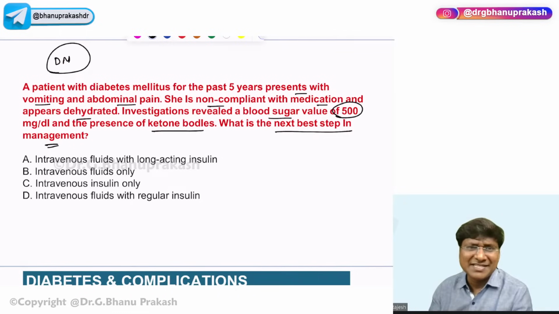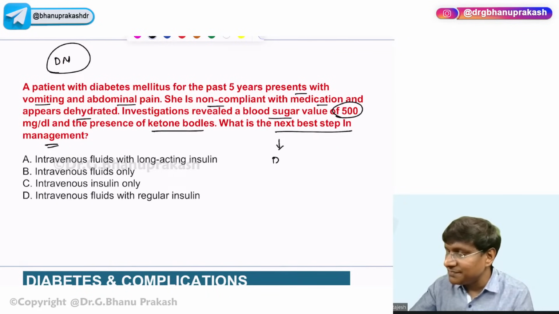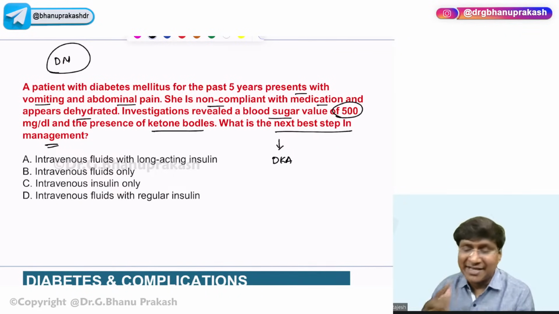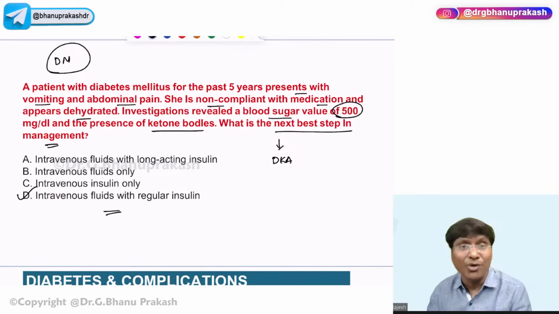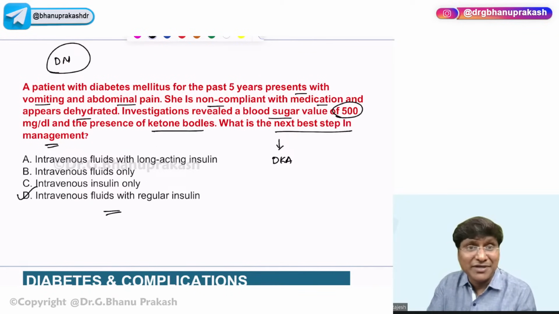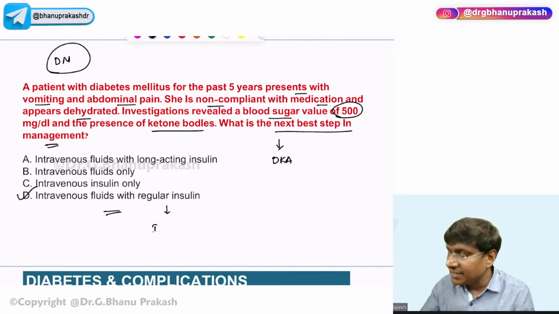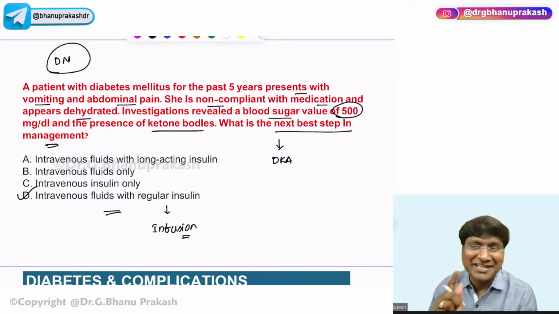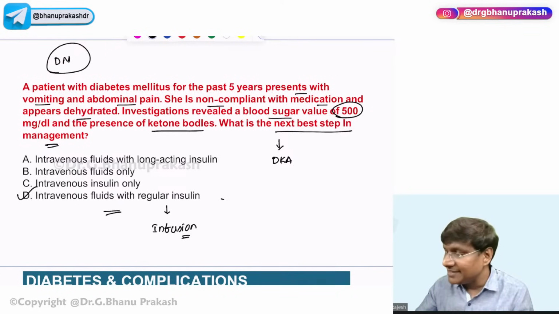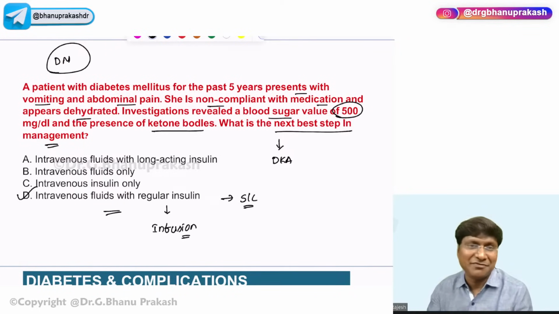Great. So what is this basically? It is a scenario suggestive of diabetic ketoacidosis, right? In diabetic ketoacidosis, we need to give both. We give IV fluids, followed by that you need to give insulin. But this insulin we give in the form of an infusion. We keep giving insulin infusion until the ketone bodies turn negative. Once the ketone bodies are negative, then we give the subcutaneous formulation.